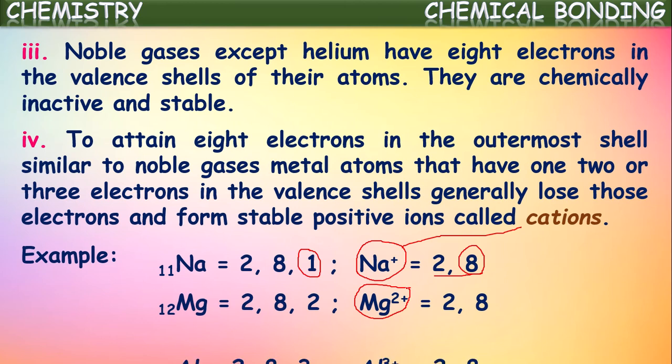Okay, and one more example. If we say aluminium, it has 3 electrons in its valence shell because its atomic number is 13 and configuration is 2, 8, 3. So as it has 3 electrons, this aluminium also can lose these 3 electrons, and hence it forms Al plus 3 cation. So in this way, metals which are having 1 or 2 or 3 valence electrons, they lose these electrons, and hence they become stable positive ions, which are called cations.